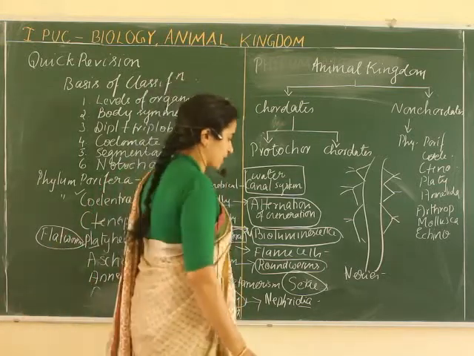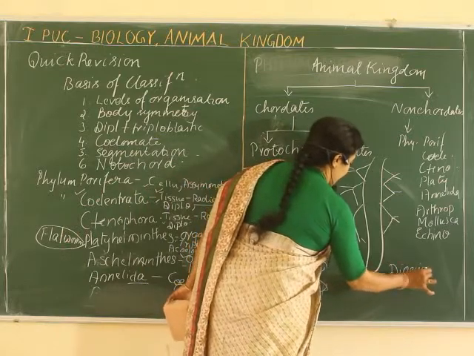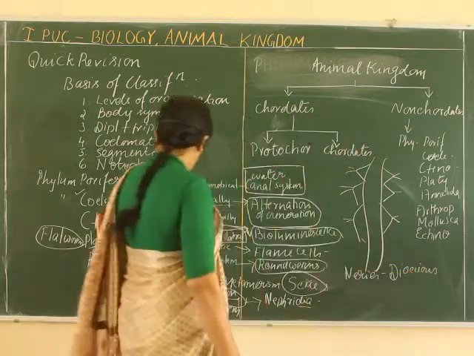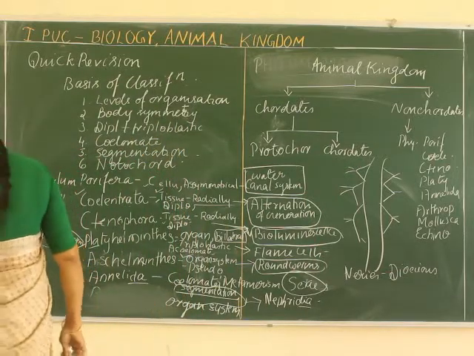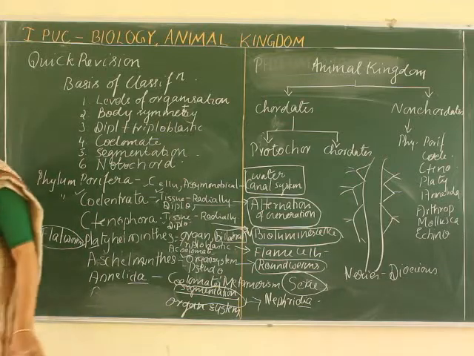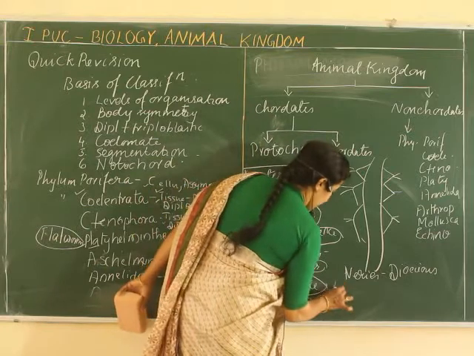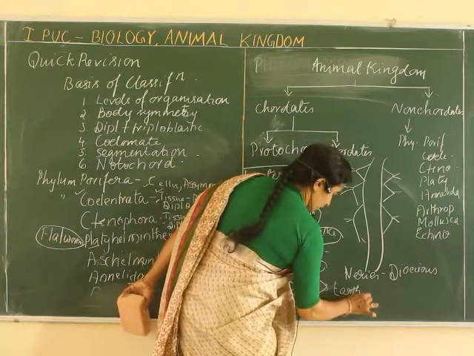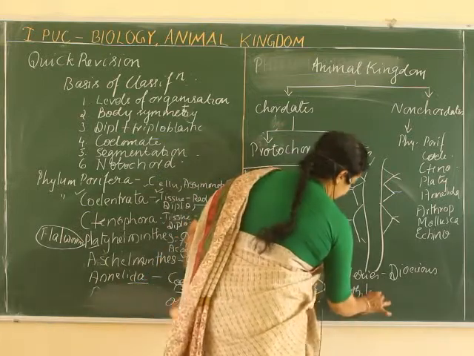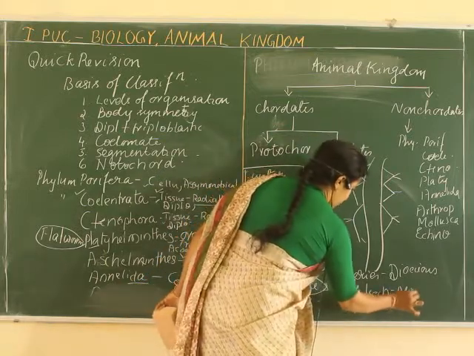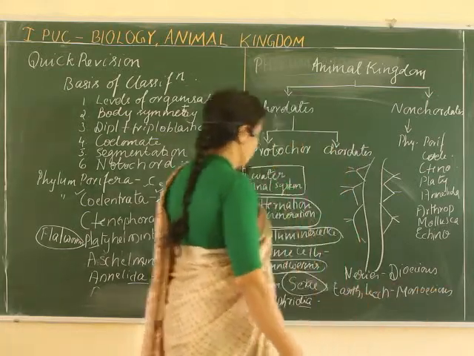In simple terms, Nereis is dioecious, but earthworm, leech and as well as Pheretima, all are monoecious. This also I have explained in the previous video.